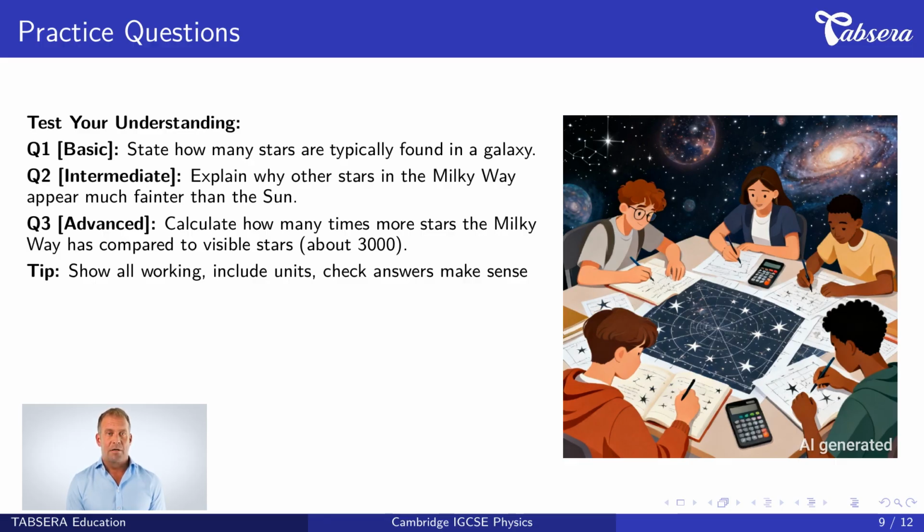Question 2 is intermediate. It states, explain why other stars in the Milky Way appear much fainter than the Sun. This requires you to apply the concept of distance and brightness relationship. Question 3 is advanced. The question is, calculate how many times more stars the Milky Way has compared to visible stars, which number about 3,000. This tests your mathematical skills with large number calculations.